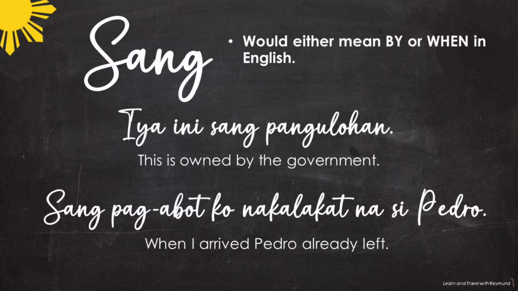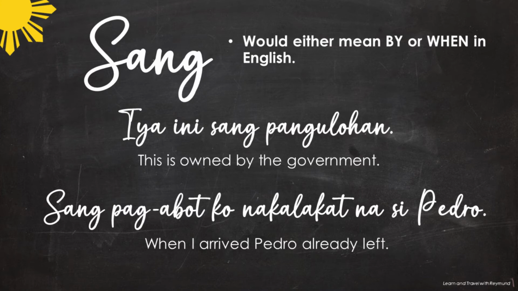Let us have these two sample sentences. Conoo sang panguluhan. When we say panguluhan, that refers to the government, and ini is this in English. Conoo sang panguluhan. So that means this is owned by the government.